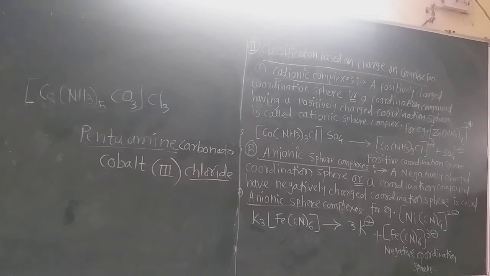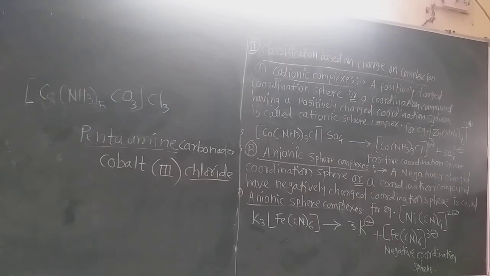Next, after the name of the metal, write its oxidation state. Write down the oxidation state as a Roman numeral, which appears in parentheses. Parentheses means in the round bracket, without any space between the name of the metal and the parentheses.